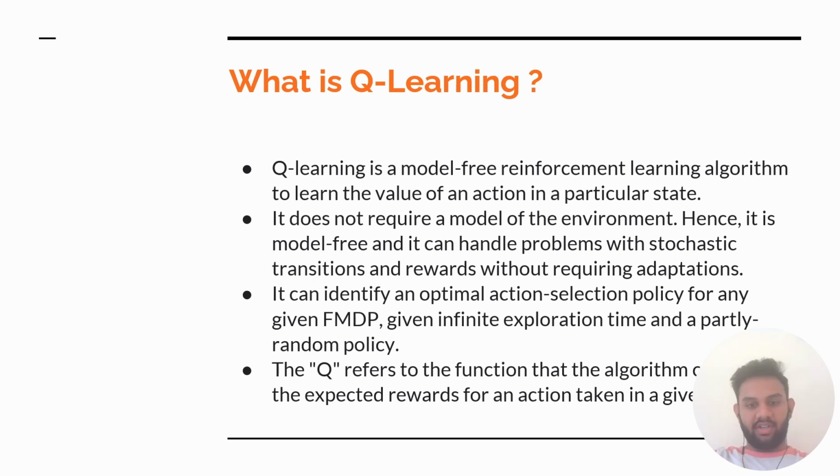So what is Q-learning? Q-learning is a model-free reinforcement learning algorithm to learn the value of an action in a particular state. It does not require a model of the environment, hence it is model-free, and it can handle problems with stochastic transitions and rewards without requiring adaptations. It can identify an optimal action selection policy for any given FMDP, given infinite exploration time and a partly random policy. The Q refers to the function of the algorithm that computes the expected rewards for an action taken in a given state.